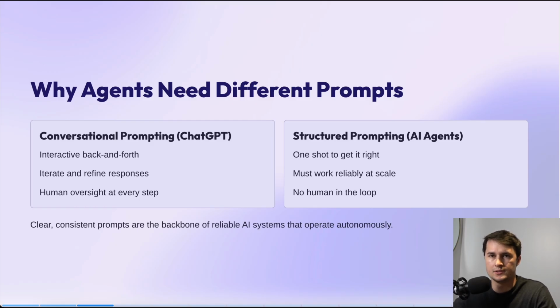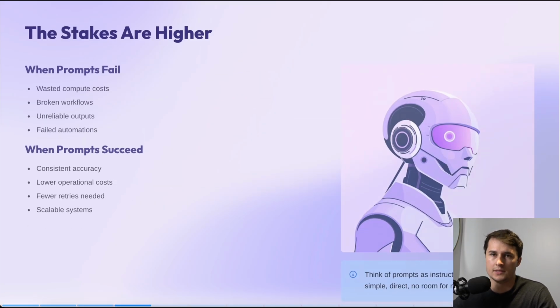Now with AI agents, we have to prompt them in a different way. So we need to use structured prompting. And the reason for this is because we have one shot to get it right. And these AI agents must work reliably at scale, and there's limited human oversight when you compare it to conversational prompting with ChatGPT. So clear, consistent, and structured prompts are the backbone for reliable AI systems.